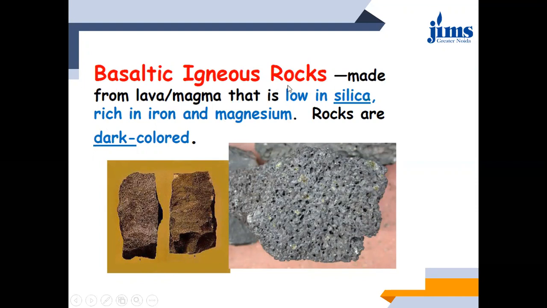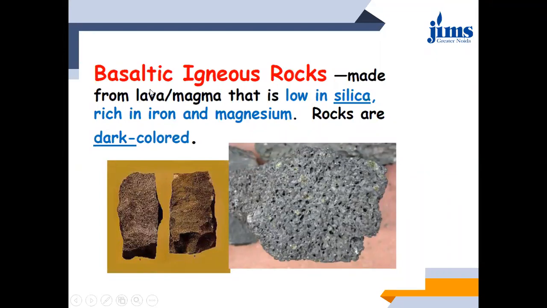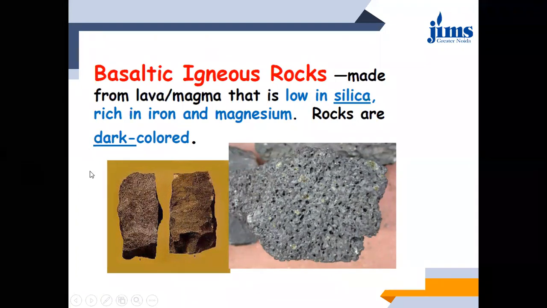So based on that, the first kind of igneous rock is basaltic igneous rock. This is again made from either lava or magma, but the difference is in composition. It will be low in silica and rich in iron and magnesium. The speciality is that these rocks are dark colored.